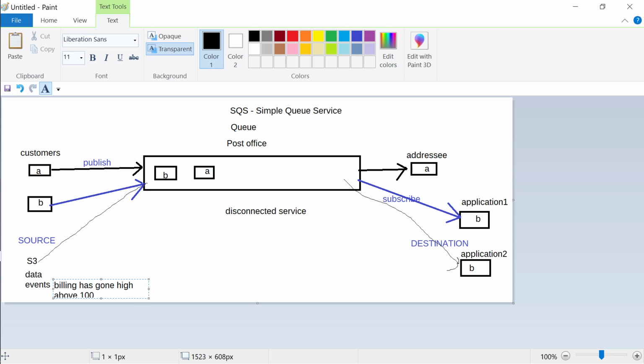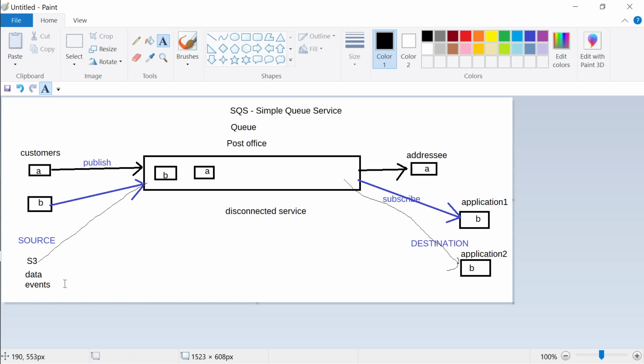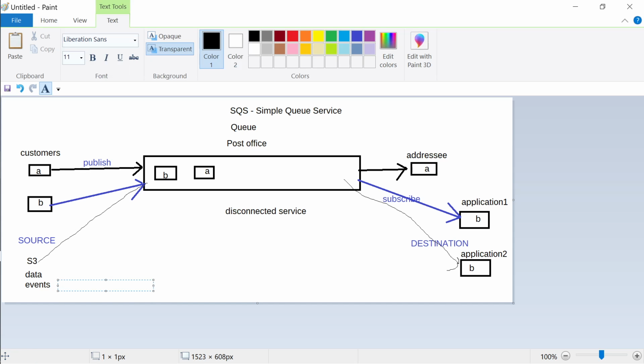One event has happened. So this is like an urgent event. Let's say, for example, billing is greater than $100.